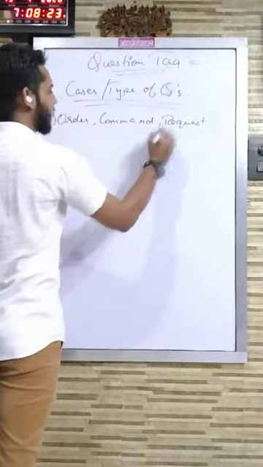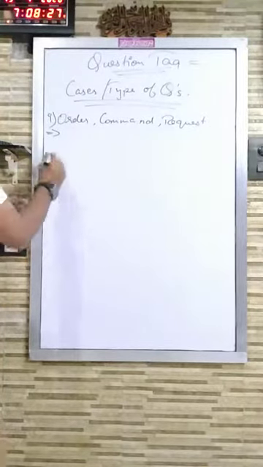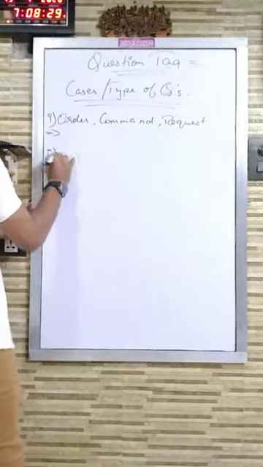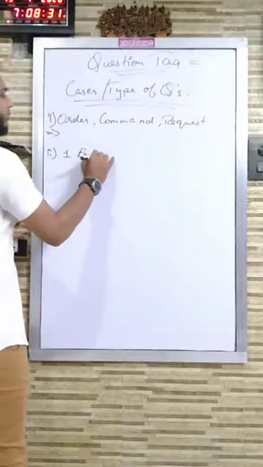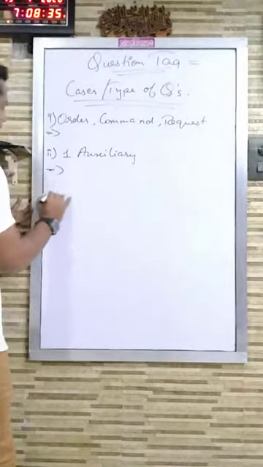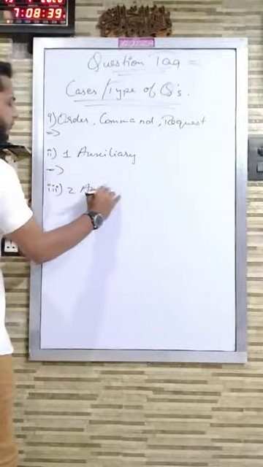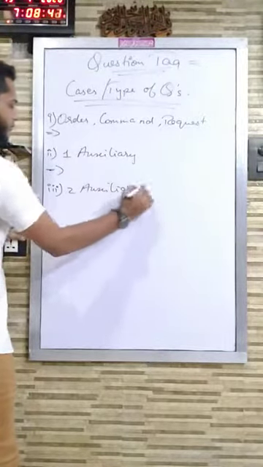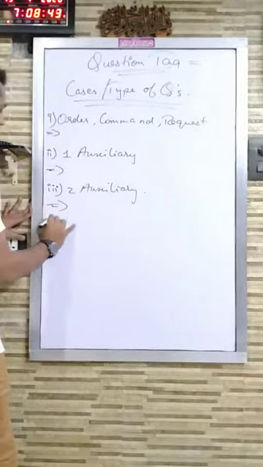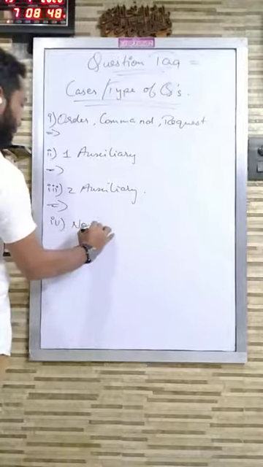Number 2, 1 auxiliary. Number 3, 2 auxiliary. Number 4, no auxiliary.